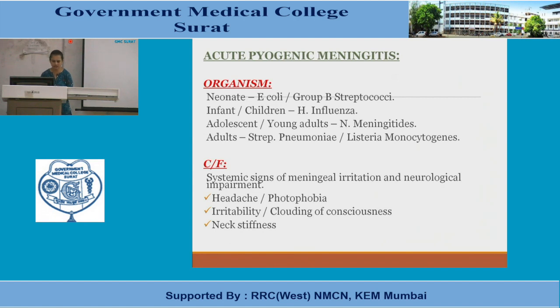So what are the clinical features? The systemic signs of meningeal irritation and neurological impairment are headache and photophobia. So headache and photophobia, you should not have a confusion. But along with headache and photophobia, there will be irritability, clouding of consciousness and neck stiffness. So the main point which defines that there may be a meningeal irritation or meningitis is the neck stiffness.